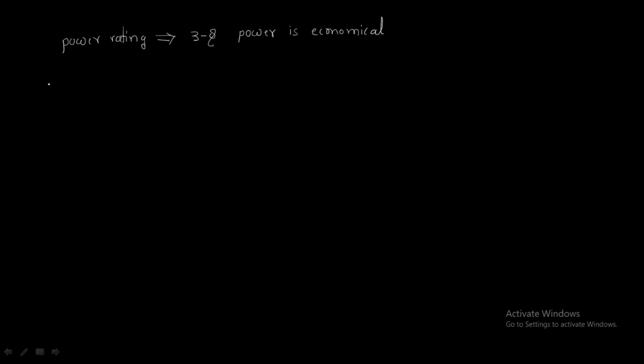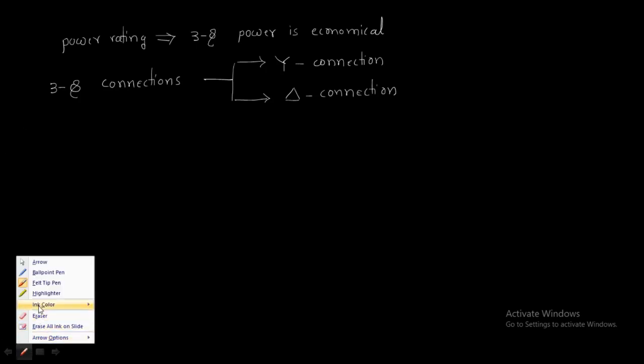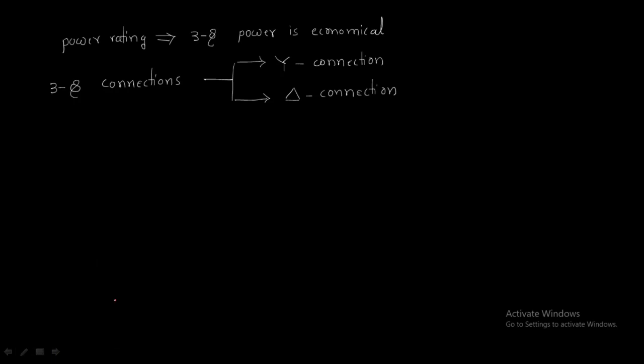Three-phase supply connections are of two types. One is star connection, another one is delta connection. First, we will look into the three-phase star connection. The first thing is we will analyze the three-phase star connection.